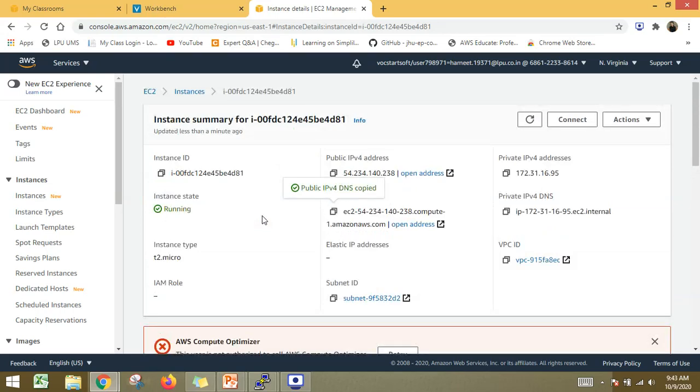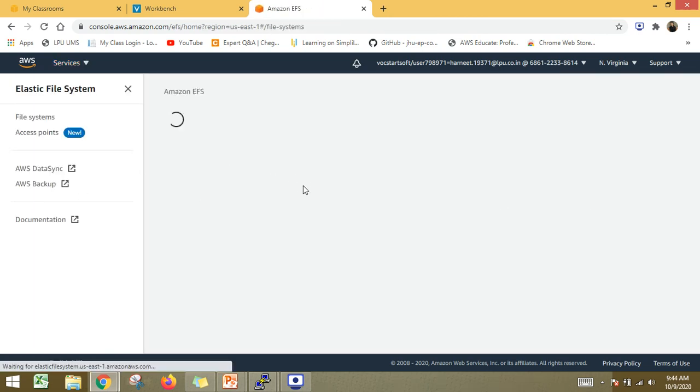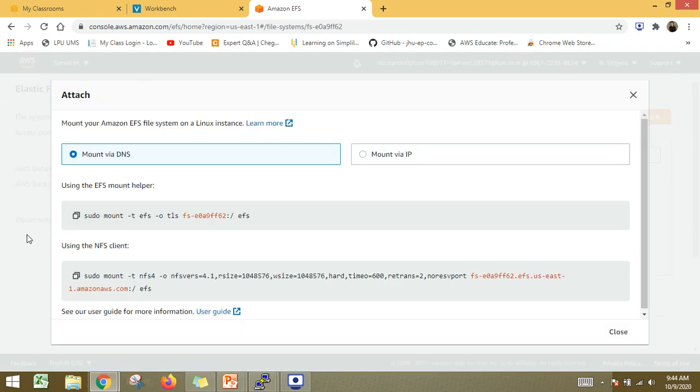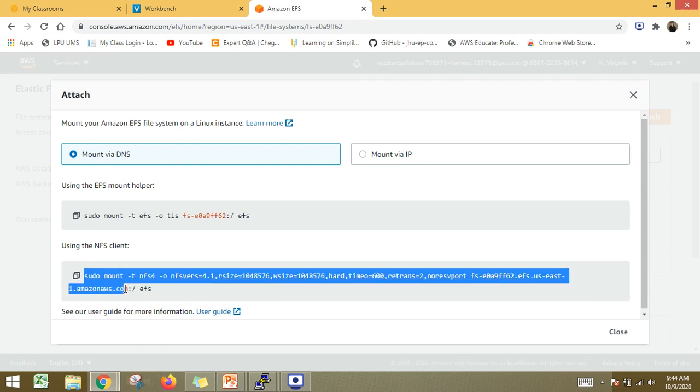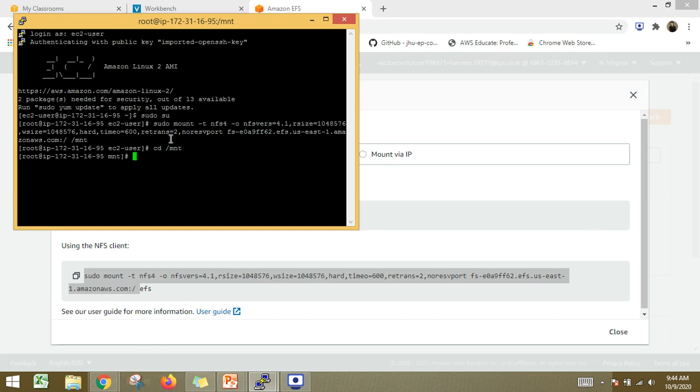What I need now is the same command which the EFS was having. Going into attach, I need this command again, with sudo, and pasting the command here, and then typing the same directory, mnt. You can see that this directory mnt is responding well. It means that the directory which was associated with the first instance has also been associated with this particular instance.